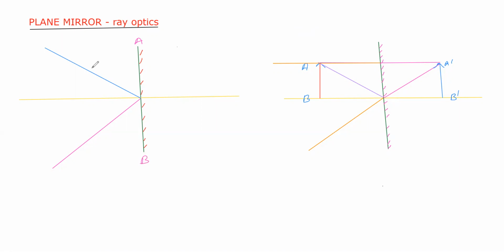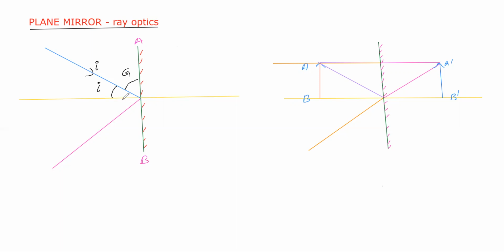Now this light ray is the incident ray. This yellow color line is the normal line. The angle this incident ray makes with the normal line is known as the angle of incidence. And the angle this incident ray makes with the reflecting surface is known as the glancing angle. Once again, let me repeat here. The angle with the normal line is the angle of incidence, and the angle with the reflecting surface is the glancing angle.